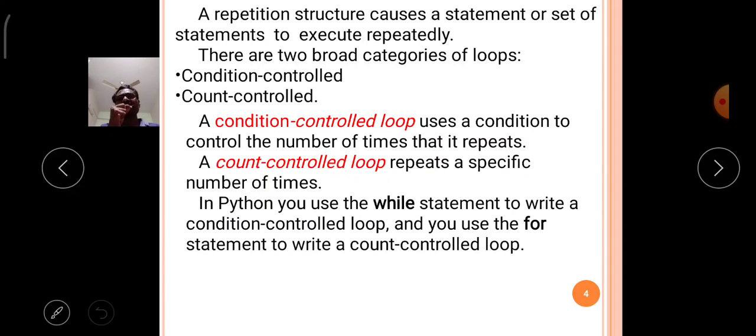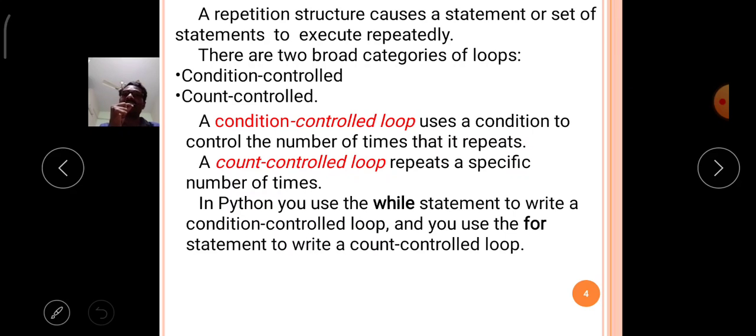In our real life also, we do some repetition work daily as a student. On Monday you check one condition: is today a college working day or not? Then you come to college, do your activities and go home. Next day, Tuesday, again you verify the condition: is today a college working day? Yes.